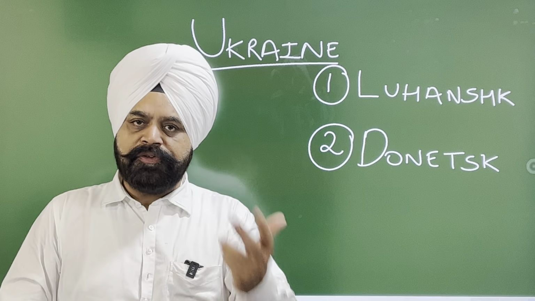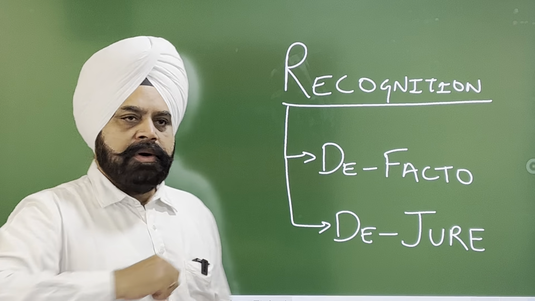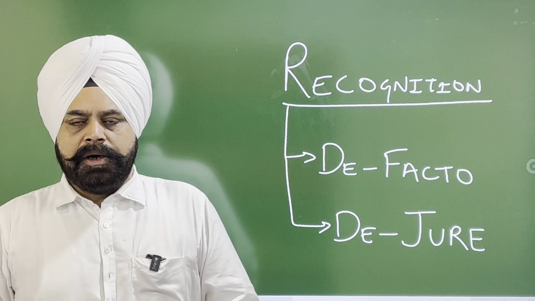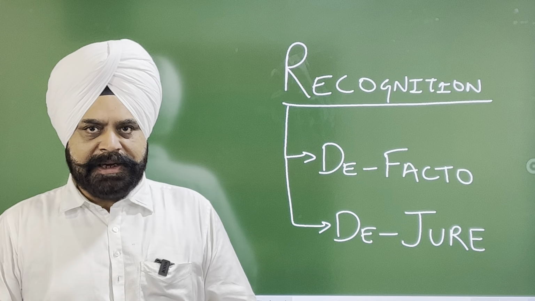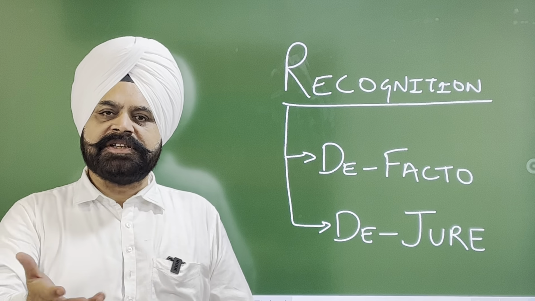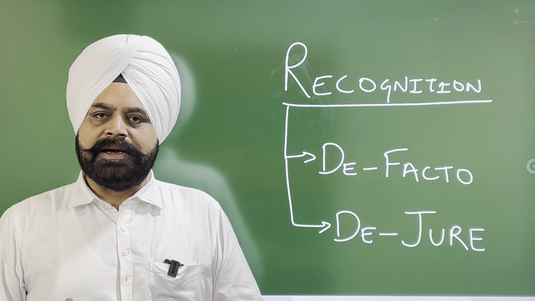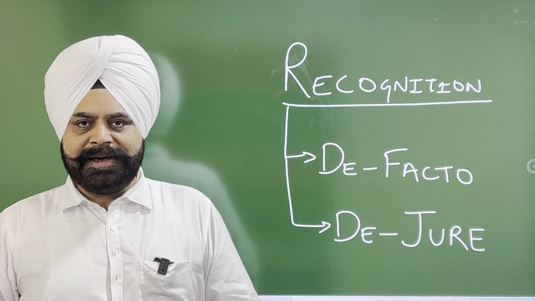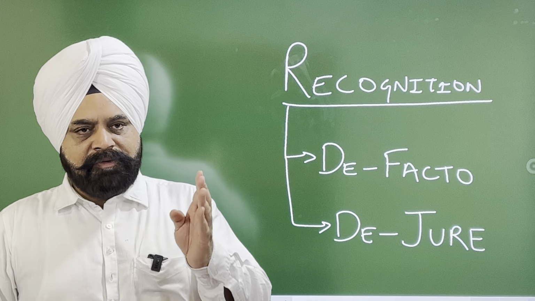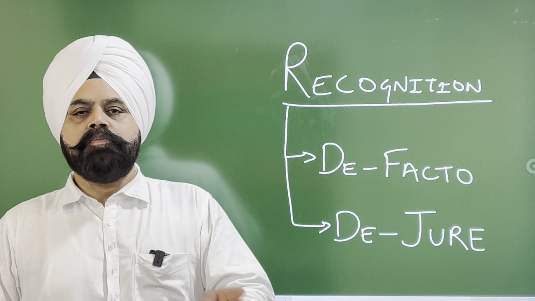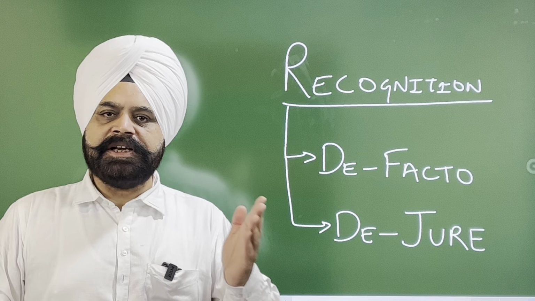There are then two different modes of recognition. One is de facto, another is de jure. De facto means, again, I am not explaining in technical legal terms. I am just discussing with you in a simple way so that you can easily understand the meaning of these technical terms. De facto means a temporary recognition, meaning thereby one existing sovereign nation may give a temporary recognition to the new state which fulfills the conditions of statehood.